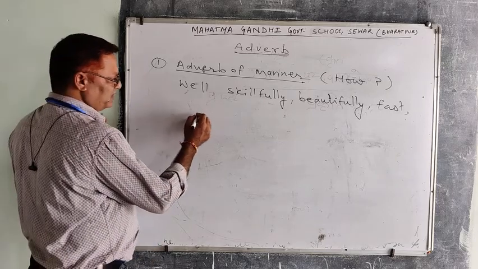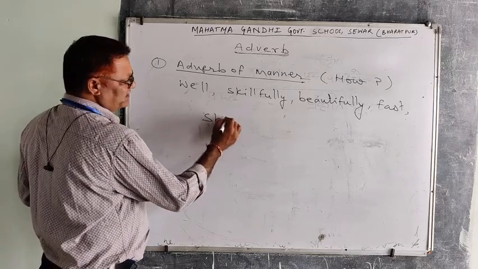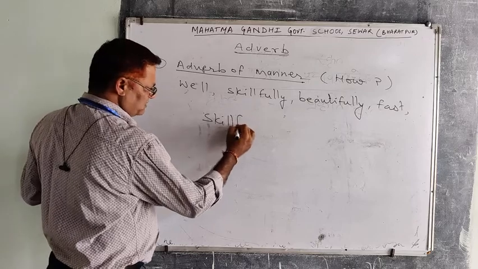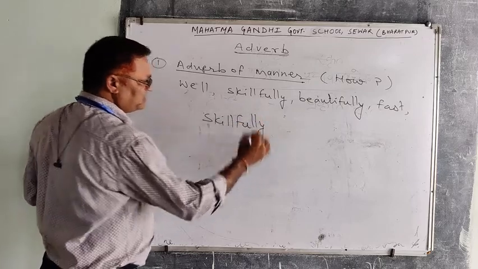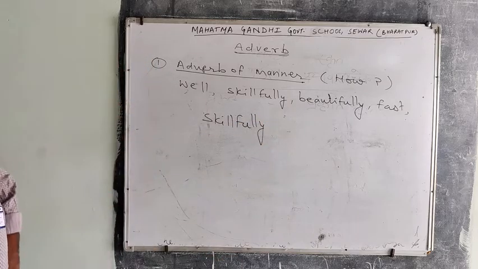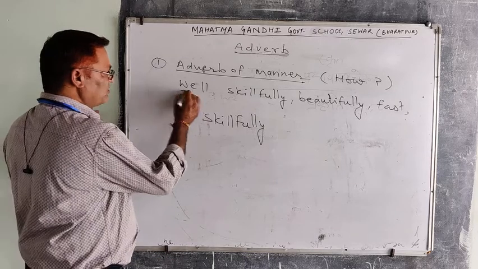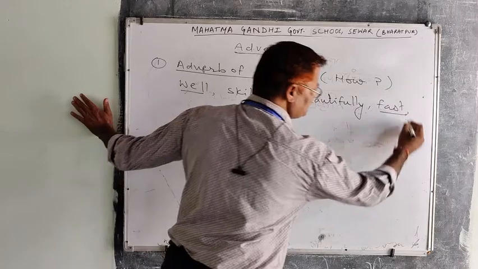For example, the word here is skillfully. So generally adverb of manner is made by adding ly at the end of the word. But there are exceptions to this rule.